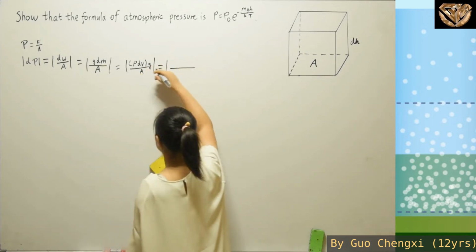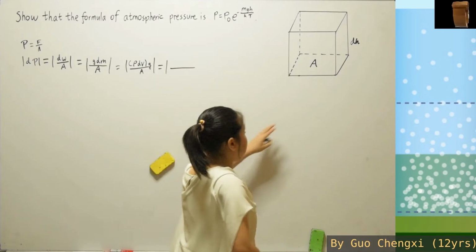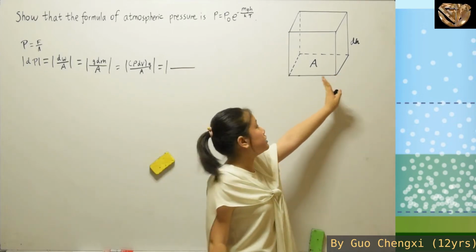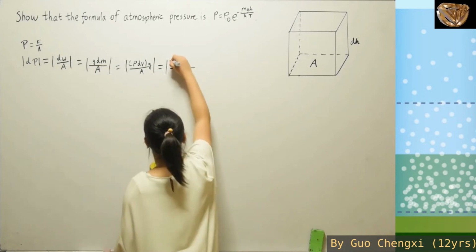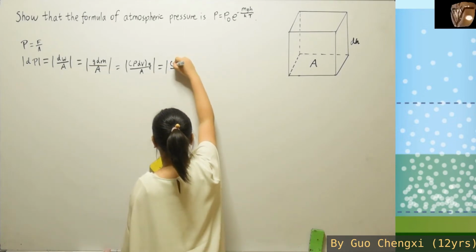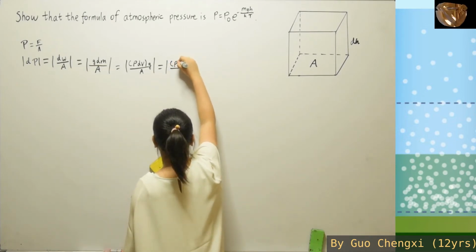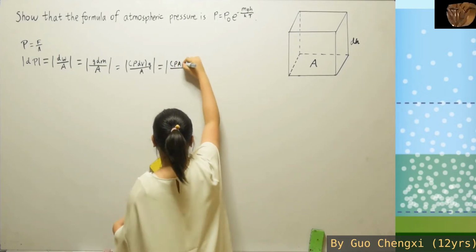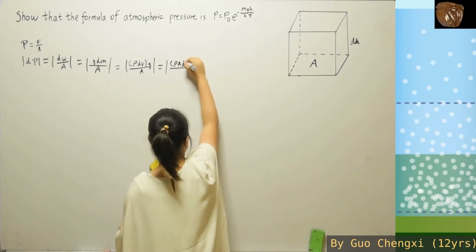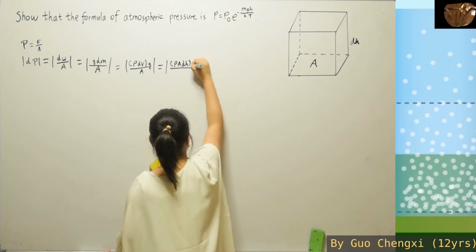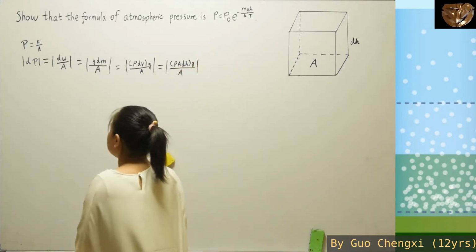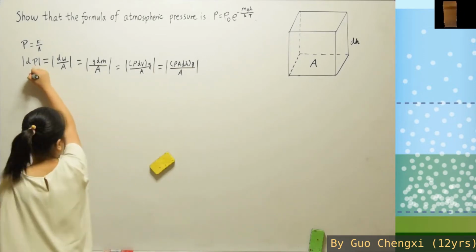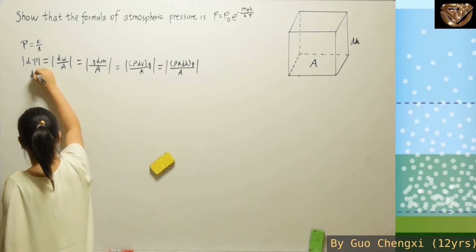So what is volume? As I have said over here, there's the area and then there's the height. So here the volume is the area times the height, which is in this case a very short height, whereas for this we'll have dh and then g and then A once again. So now that we've gotten this, we can work with dP.